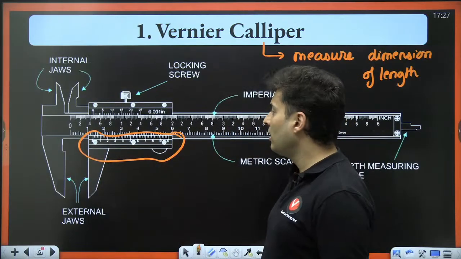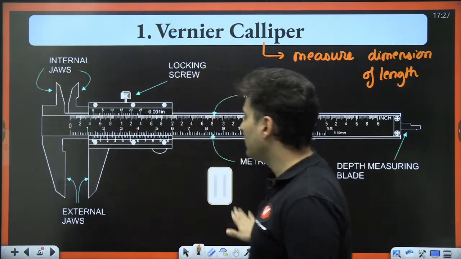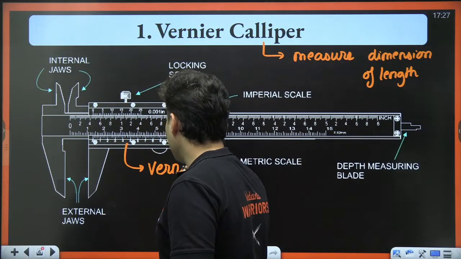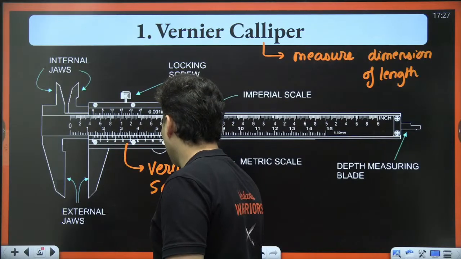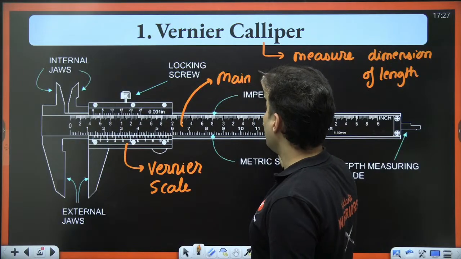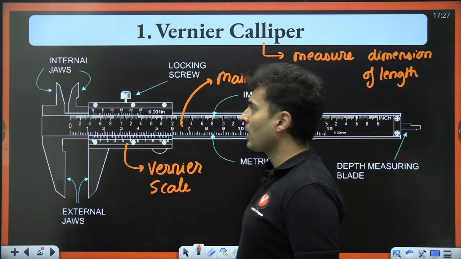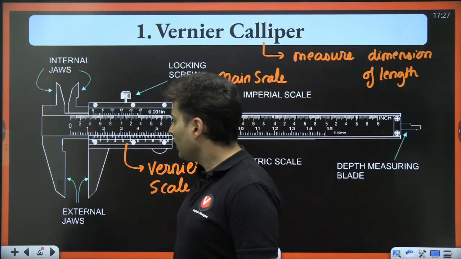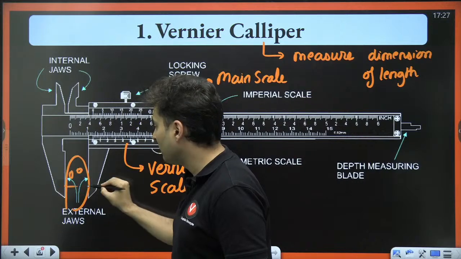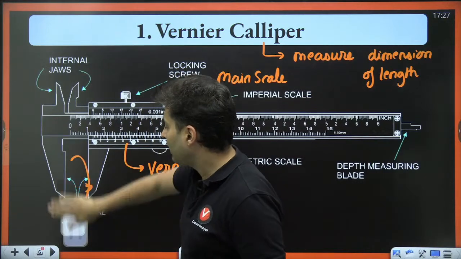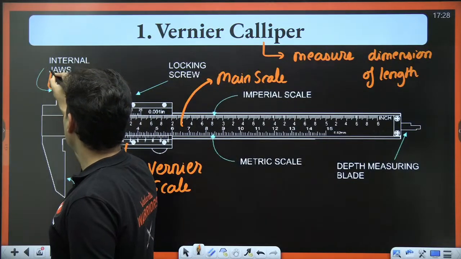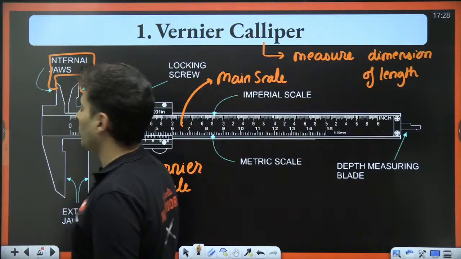That is called the vernier scale. This is your vernier scale, and this one over here is your main scale. Keep that in mind. If you put an object here, you can measure its width, but on the top, you can measure the internal diameter of some object.